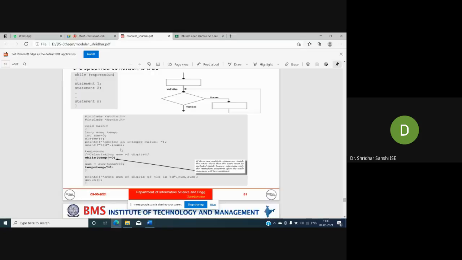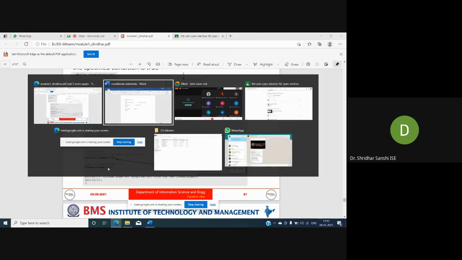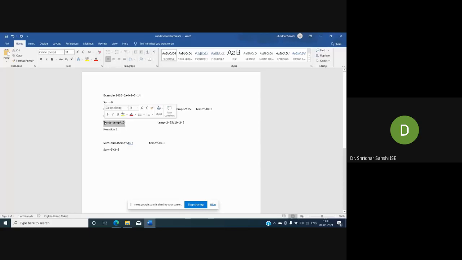So after executing this instruction, we need to update or decrement the value which is there in the expression. So what we are doing for that? We are doing temp equal to temp slash 10. So check, what is the temp value we have now?